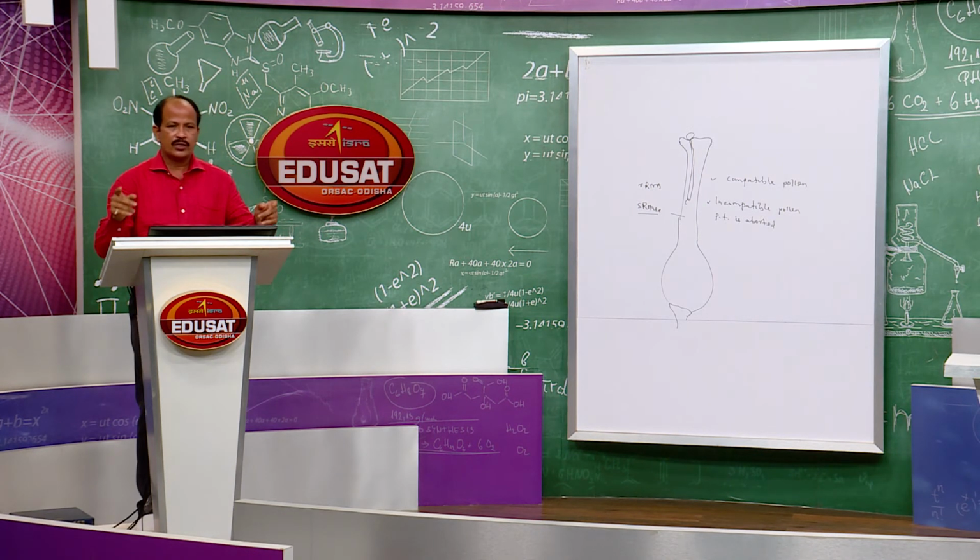So, the different stages of embryo development are proembryo followed by globular stage, heart shaped and mature embryo. The embryo development is synchronous with that of the endosperm. You can look at this now. The embryo at the end has differentiated a lot, at the cost of the endosperm.